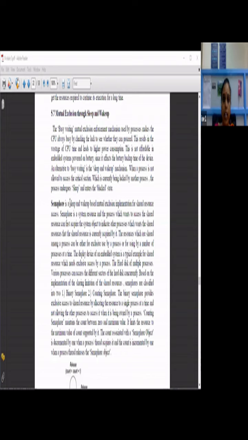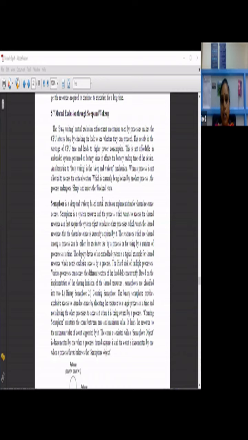For that, an alternative to busy waiting is a sleep and wake up mechanism. You just enter sleep mode, and whenever required, you wake that particular process. When a process is not allowed to access the critical section, which is currently locked by another process, suppose a process wants to access some resource but that resource is already held by another process. Till that time, the process will be in a waiting or busy waiting state, and in that situation your battery will also drain.